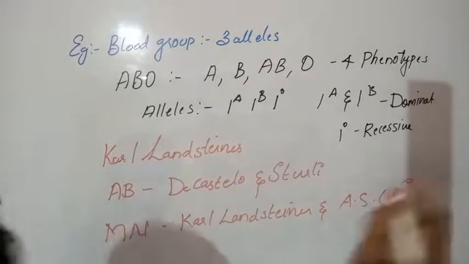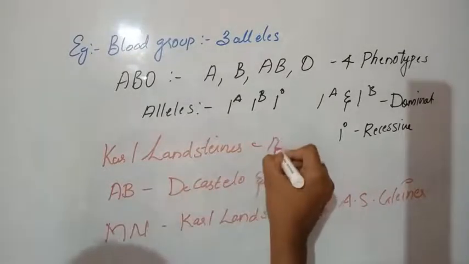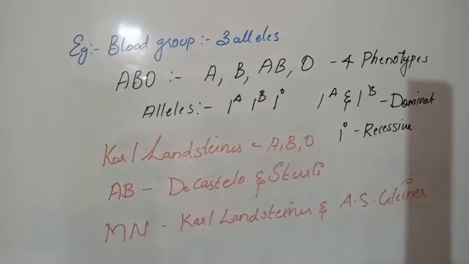So Karl Landsteiner discovered the ABO blood group, AB blood group by Decastello and Sturli, MN type of blood group by Dr. Karl Landsteiner as well as A.S. Wiener. The Rh factor was discovered by Karl Landsteiner as well as A.S. Wiener. So these are some historical moments related to blood groups.